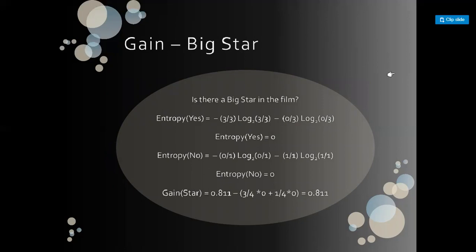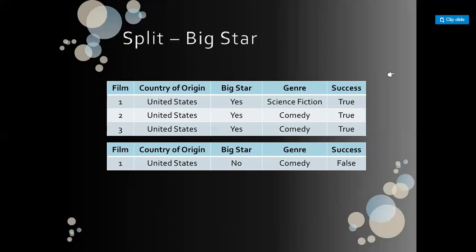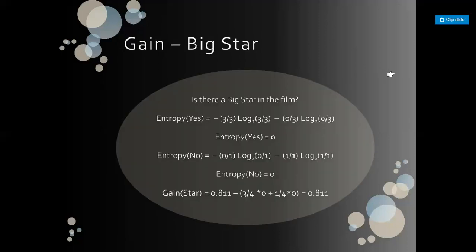So subtracting from the initial entropy, that was 0.811, the children's average entropy, that is 3 by 4 into 0 and 1 by 4 into 0, because the probability of big star present is 3 out of 4, and when big star is not present is 1 out of 4. So information gain in this case is 0.811.